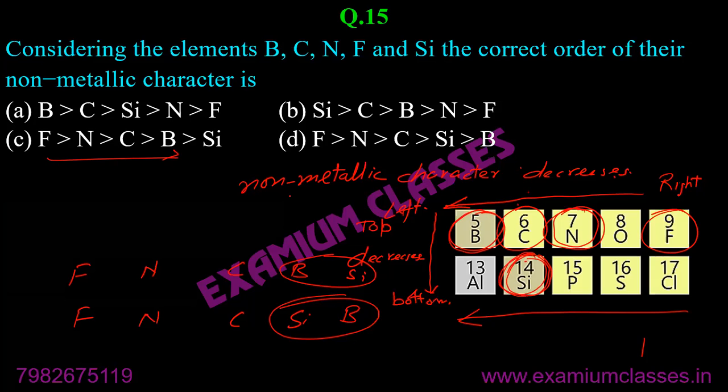So from carbon, if I go to boron, or from carbon, if I go to silicon, in both cases the non-metallic character will decrease. So how do I decide whether I need to consider boron first or silicon first? For that, remember, the change in these characteristics, for example non-metallic character, is much more between two periods as compared to between two groups. Understand it again.